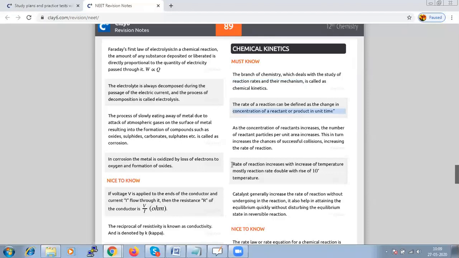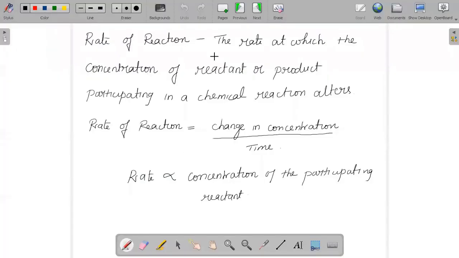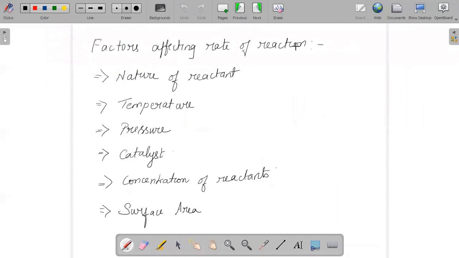So the rate of reaction increases with increase of temperature, and mostly the reaction rate will double with a rise of 10 degrees Celsius. When rate is directly proportional to the concentration of the participating reactant, there are also some factors which affect the rate of our reaction. The rate of reaction can be affected by certain factors.